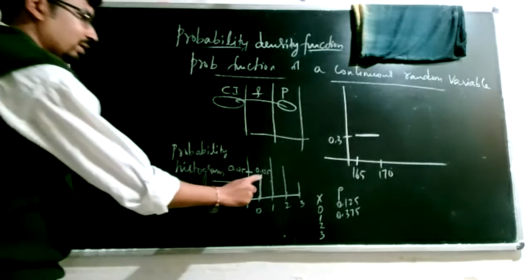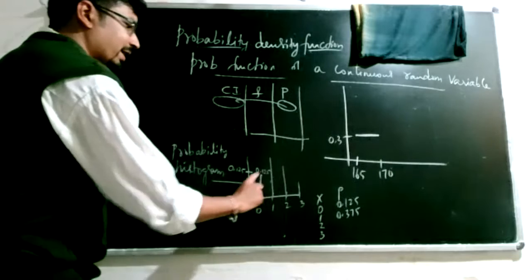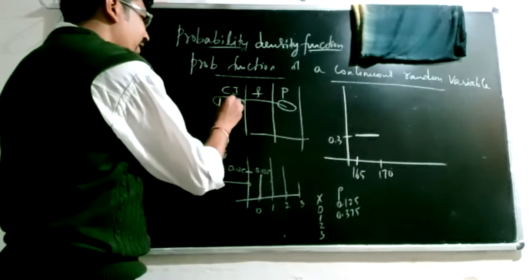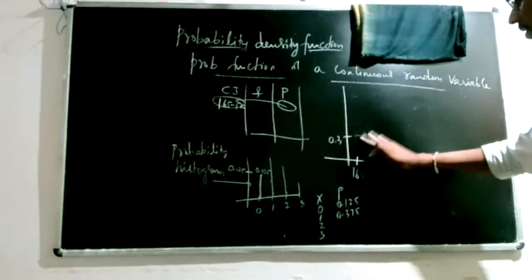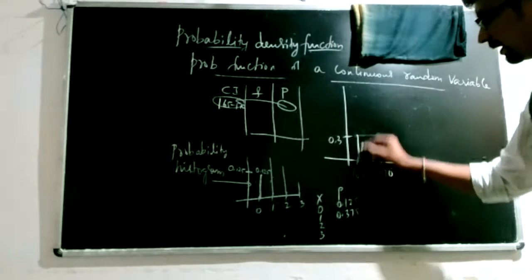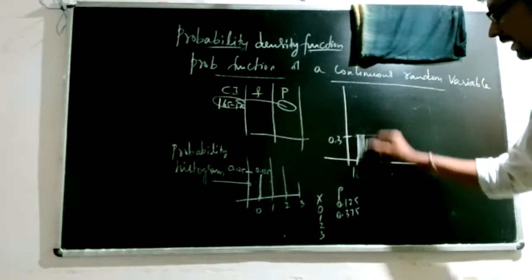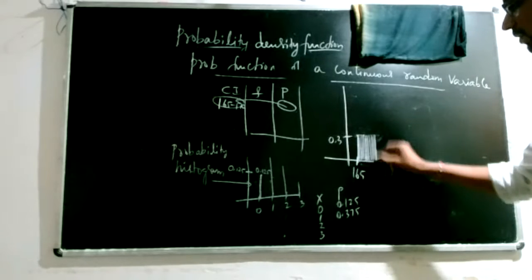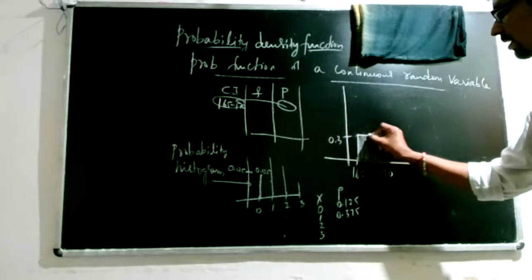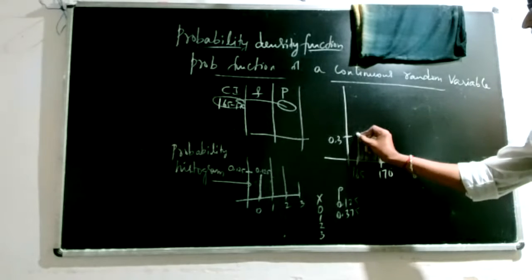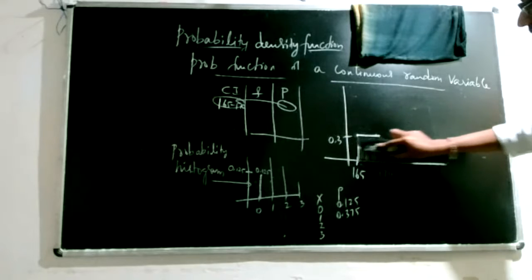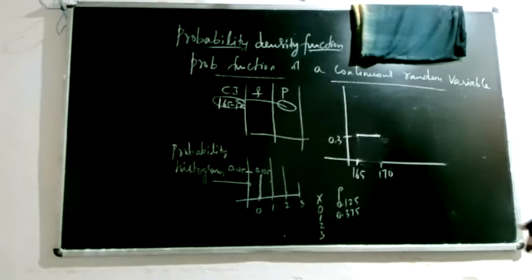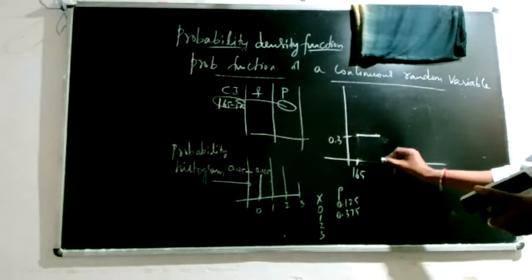So you can see that just the lines are erected there. Now I have a case where probability is for each and every value in between 165 and 170. So what you do is you will erect the line, continuous lines, one after the other from 165 up to 170. Or instead of doing that, you can simply say the probability is just equal to this, and you can avoid this construction. Typically, we are highlighting the top part of the histogram.